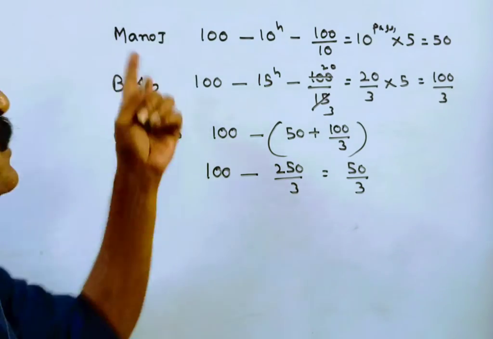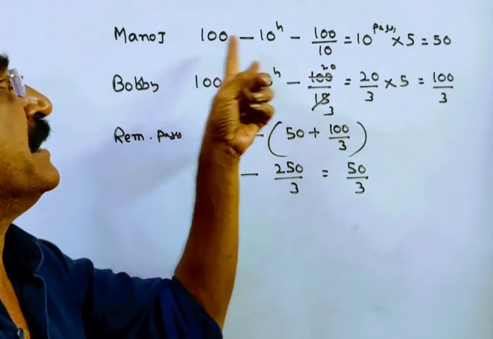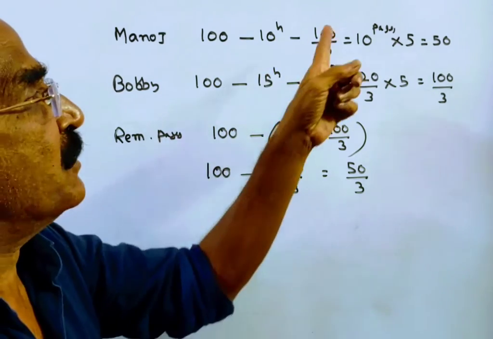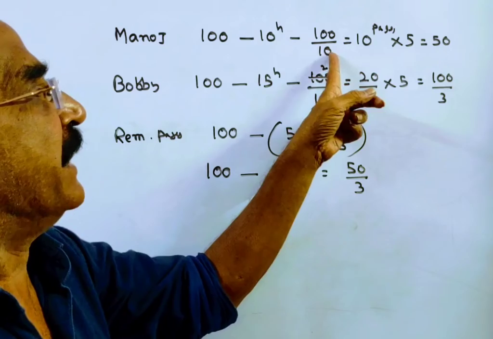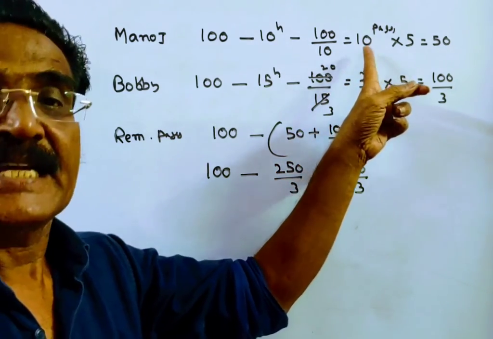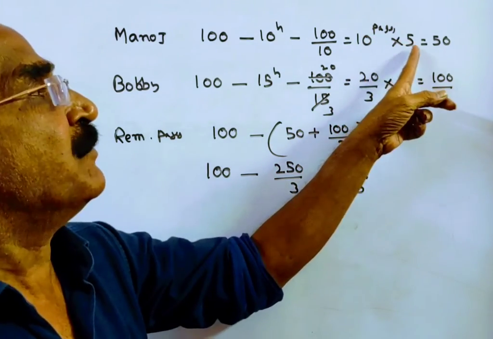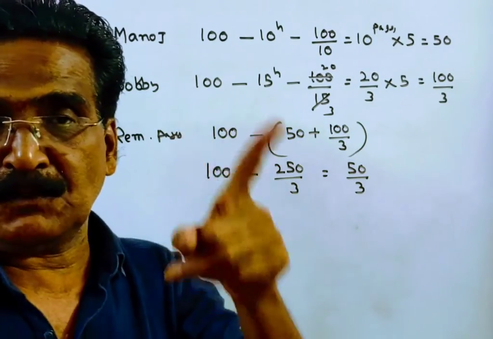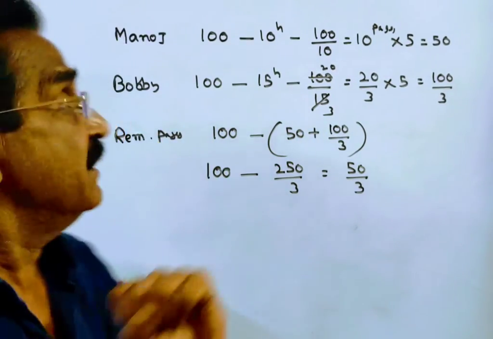See friends, Manoj can type 100 pages in 10 hours. That means in 1 hour, Manoj can type 100 by 10, that is equal to 10 pages. In 5 hours, Manoj can type 5 into 10, 50 pages, because Manoj and Bobby worked for 5 hours.